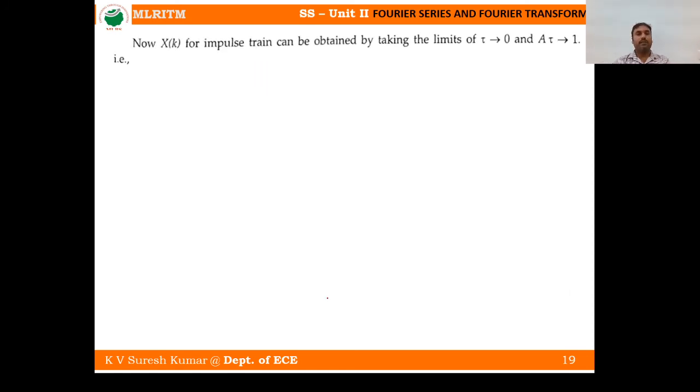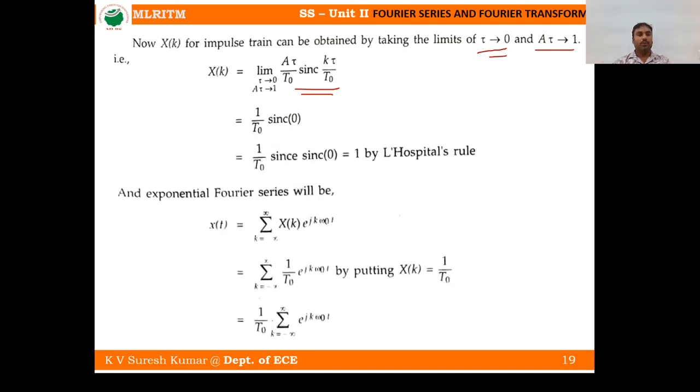Now what is the impulse case? Tau tends to 0, and the area A tau tends to 1 in the limit. Then what will you get? 1 by T naught sinc 0. Sinc 0 is 1 by L'Hospital's rule, and 1 by T naught remains as the coefficient.